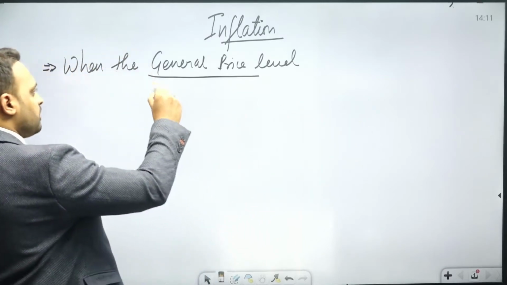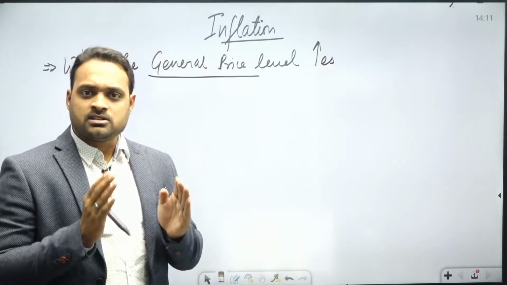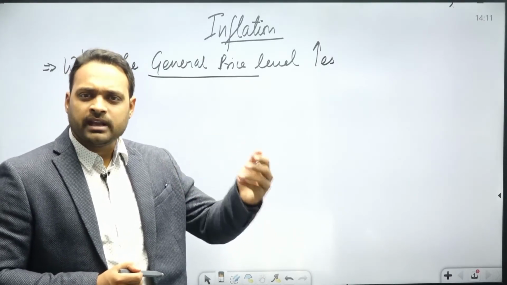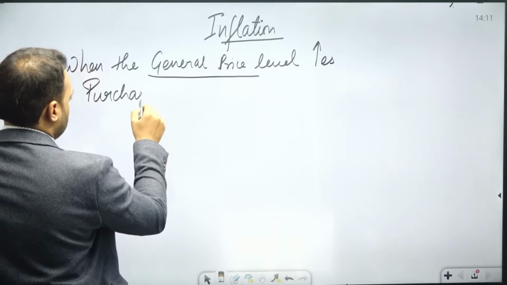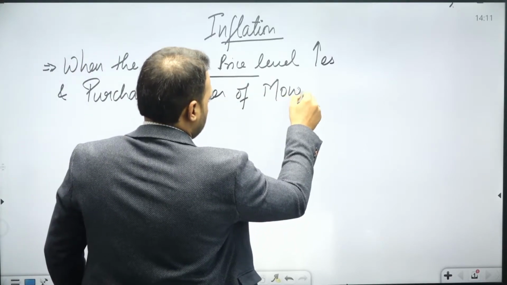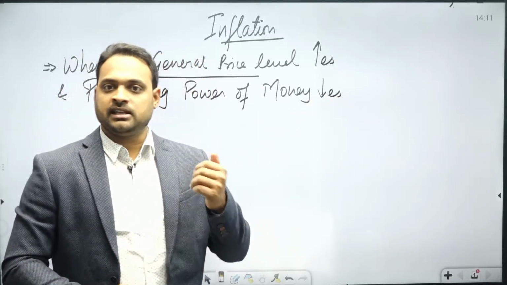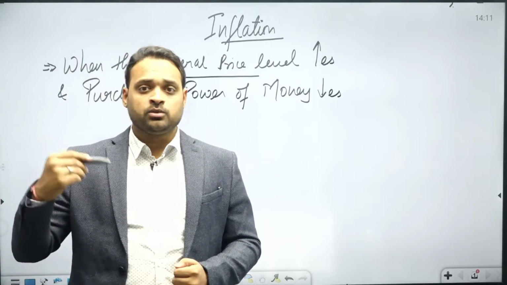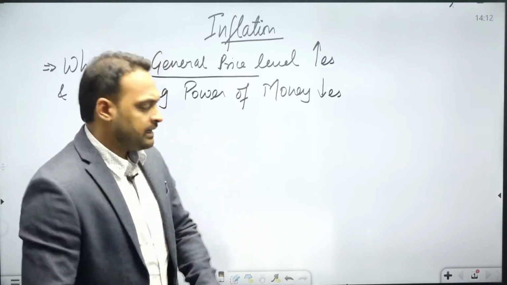So when the general price level increases at a sustained rate, meaning gradually at an average rate, and simultaneously the purchasing power of money decreases, when this phenomenon takes place in the economy, on one side the prices of all goods and services are increasing continuously at a sustained rate, and on top of that the purchasing power of money starts decreasing.